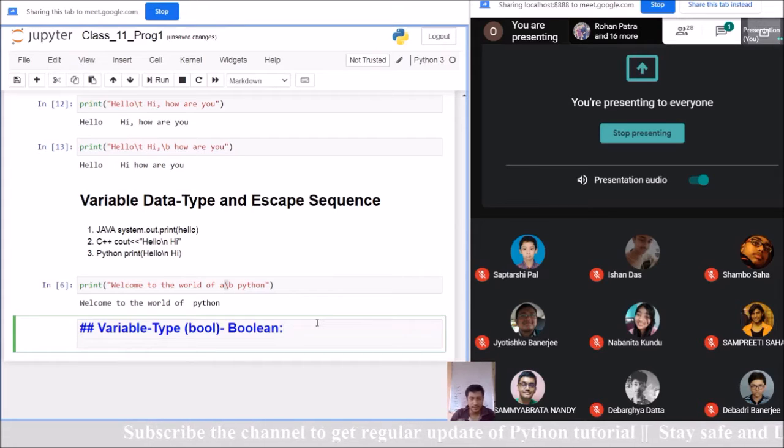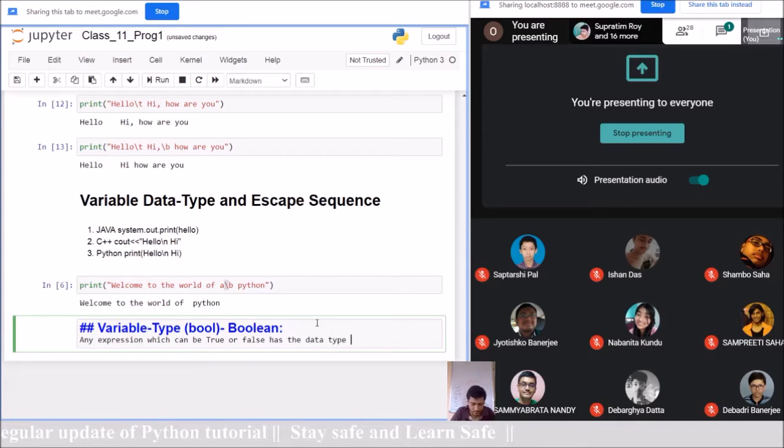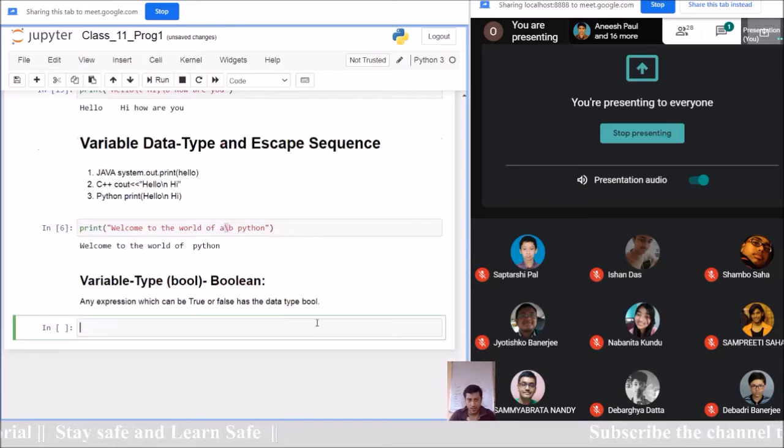What is Boolean? You can write a very small note that any expression which can be true or false has the data type bool. The meaning of this sentence is clear. I am coming to the example. How we can discuss this concept with one example.